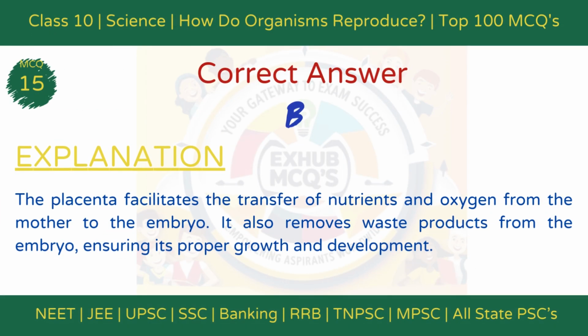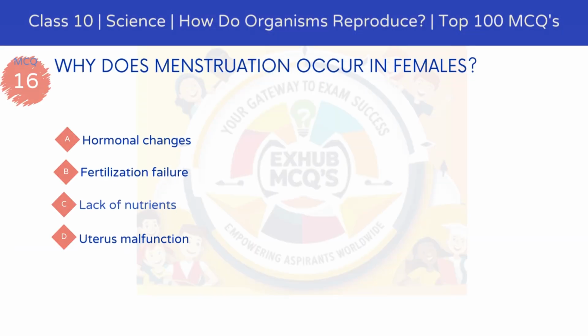The correct answer is option B, nourishes the embryo. Explanation. The placenta facilitates the transfer of oxygen and nutrients from the mother's blood to the embryo. It also removes waste products from the embryo, ensuring proper development during pregnancy.